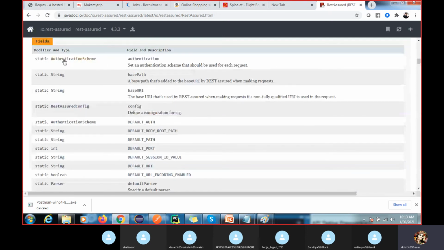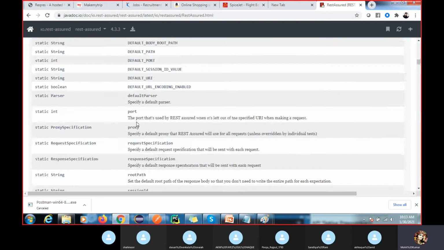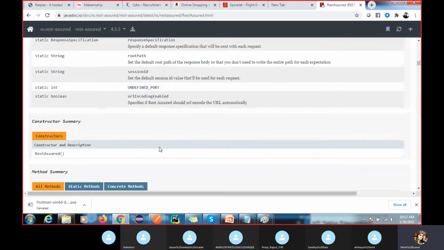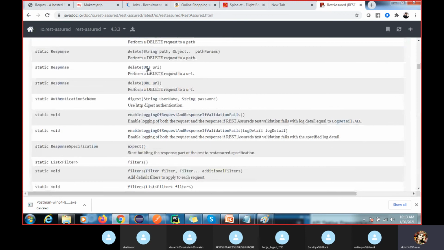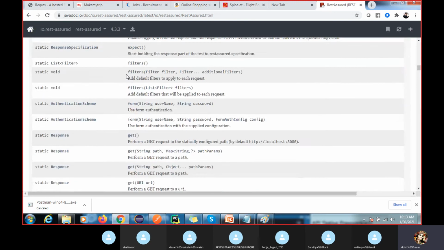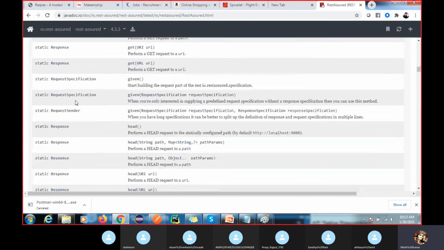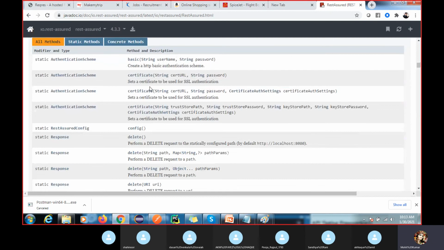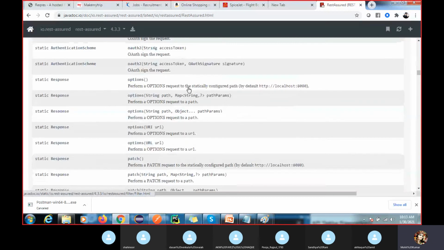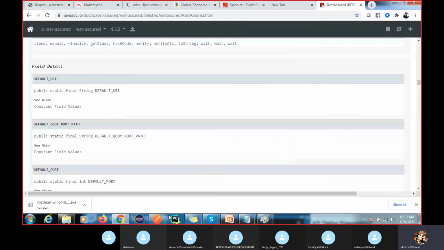So if you know Java, it's not a big deal, you can grasp it very easily. That's why I told you Java is very important. Again, you can see we have a huge library and a huge interface class to automate everything. Again, we need the Java concept, and you have to learn this library to automate this API stuff, right?